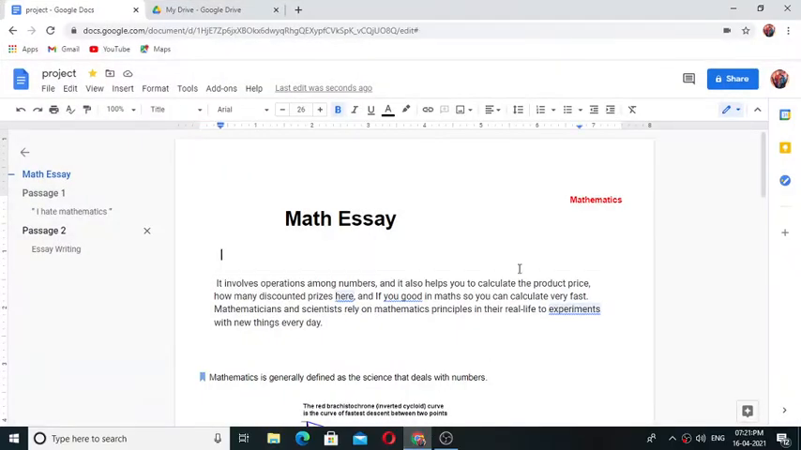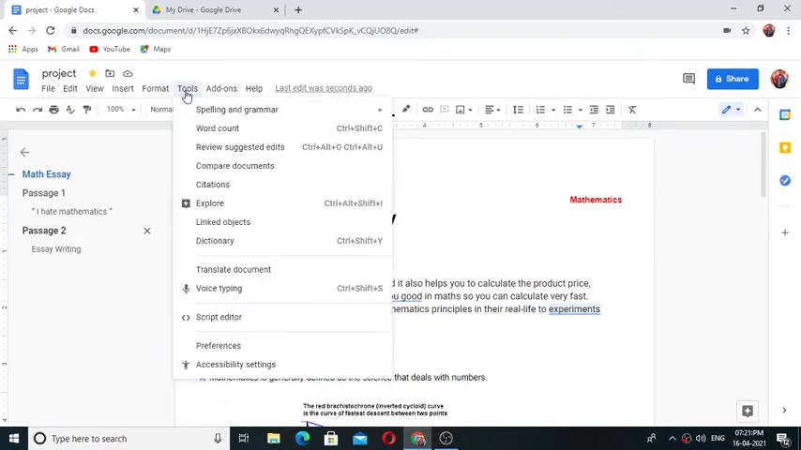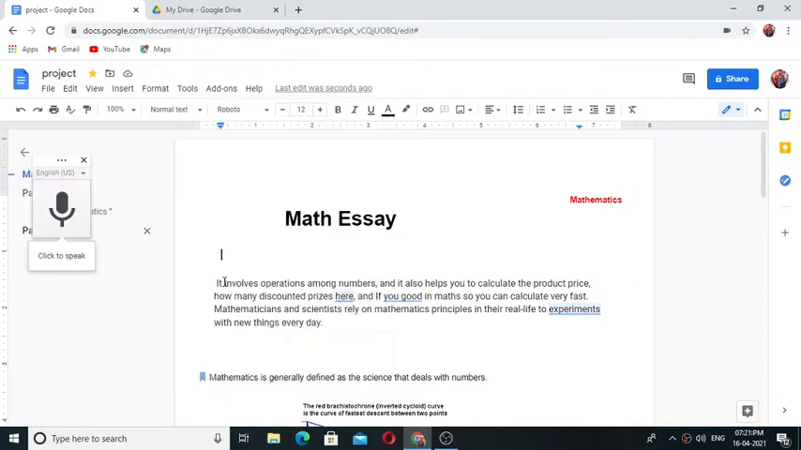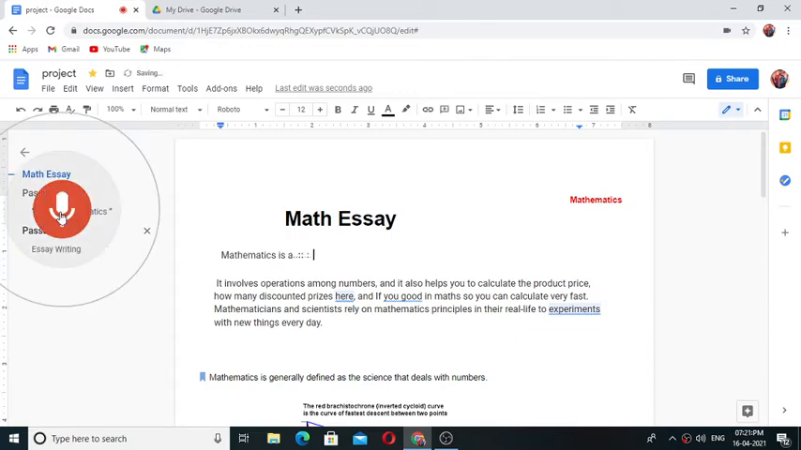Next we are going to see about voice typing. For that, in the tool menu, select voice typing. Here it is inserted, click it to speak. Mathematics is a queen of science. It is typed here.